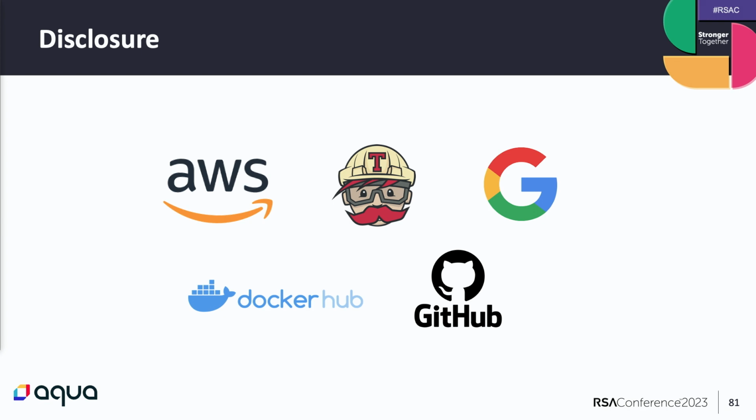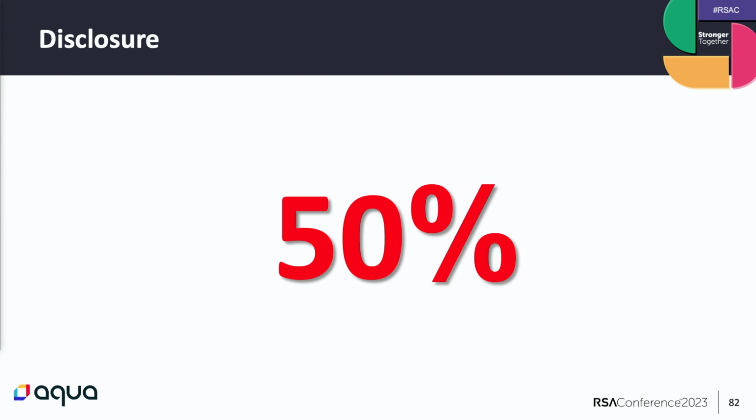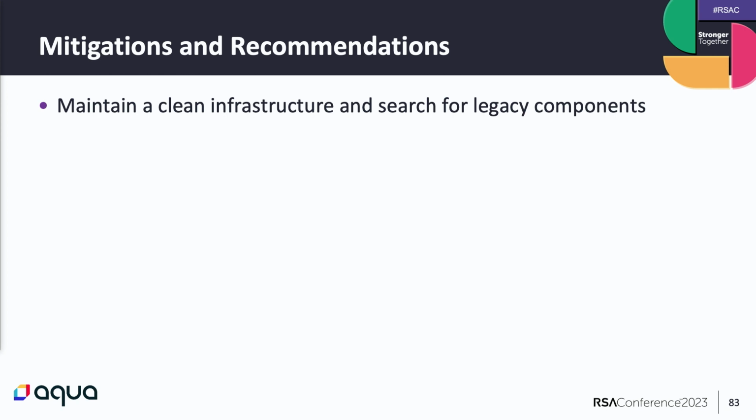We also reported our findings to the respective service providers. All of them were alarmed and initiated a wide key rotation, and others verified that at least 50% of the tokens that we found were still valid. So there are still mitigation steps that we would like to suggest. First of all, if you have any old or legacy components in your environment, it might be a good idea to delete them, because sometimes they can contain secret data.